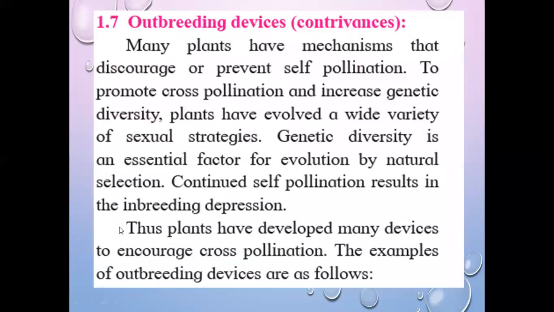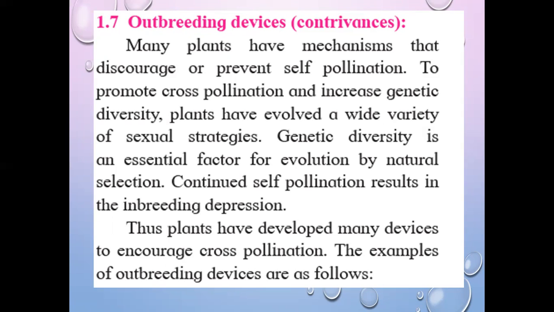Now, outbreeding devices. Outbreeding devices means what? It is the contrivances. In some plants or some flowers, a condition is there in which self-pollination is not possible.